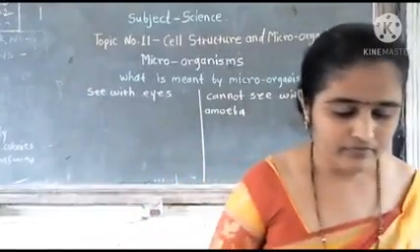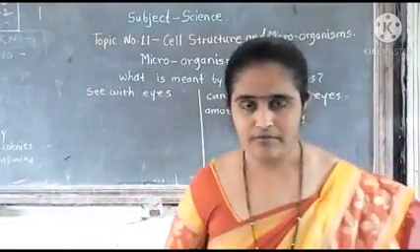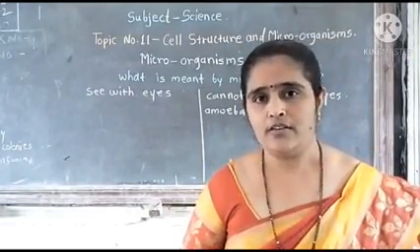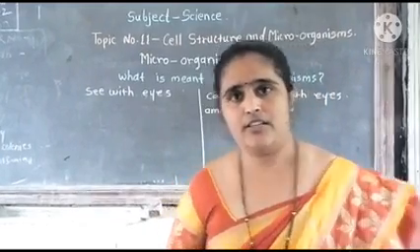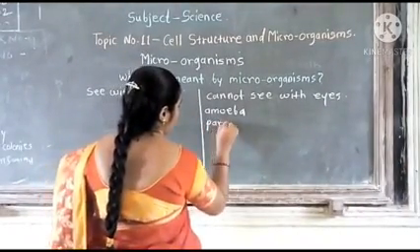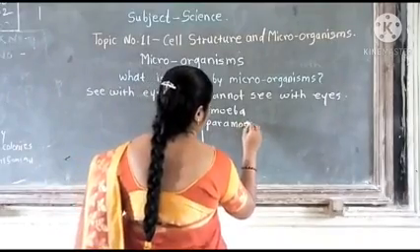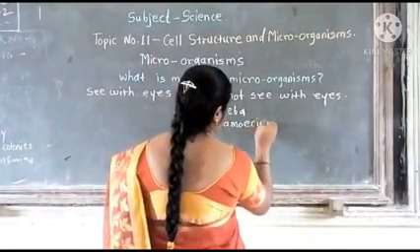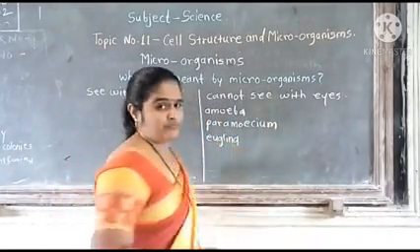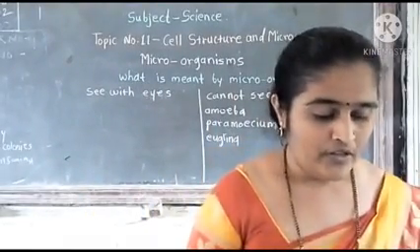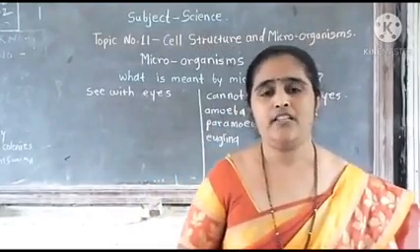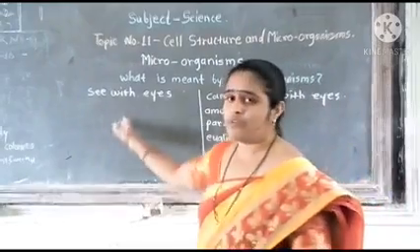Next is paramecium, euglena. Paramecium and euglena also cannot see with the help of our eyes, hence they come into the second group. Then snail, elephant, pigeon, worms can see with the help of eyes, and all these organisms come into the first group.